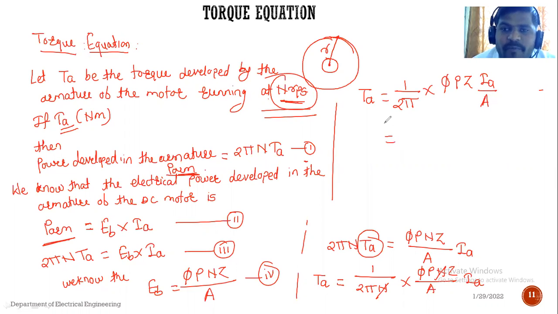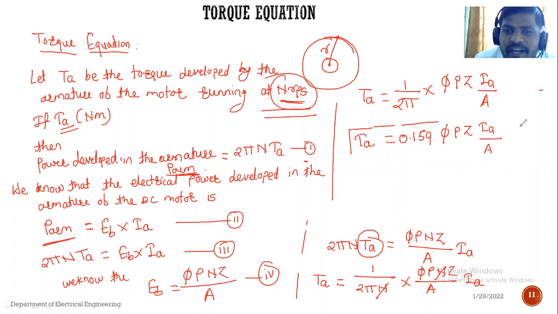Okay, so what is the value of 1/2π? So this is the torque equation that we derived. See what the value of 1/2π comes to: 0.159. So the final answer is 0.159 into φPZIa divided by A. It is the actual torque equation of the DC motor. It is in Newton meter.